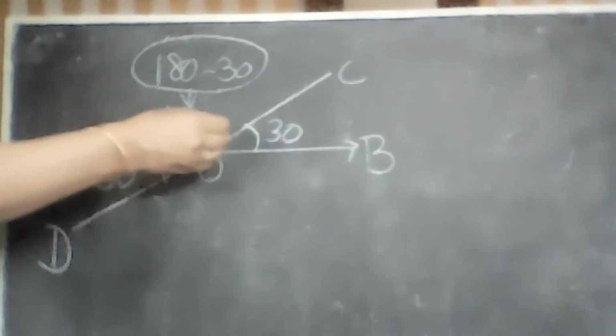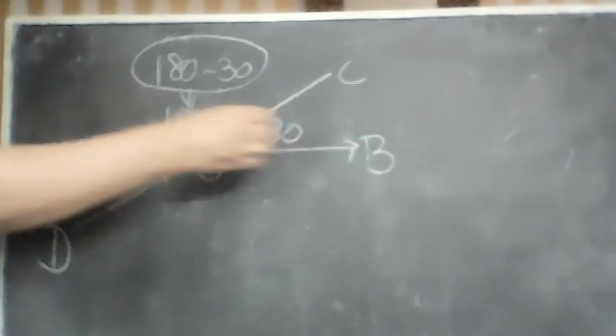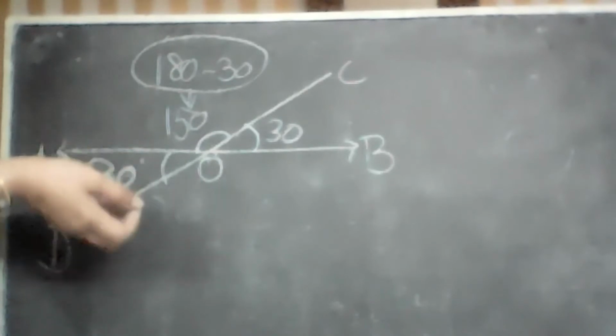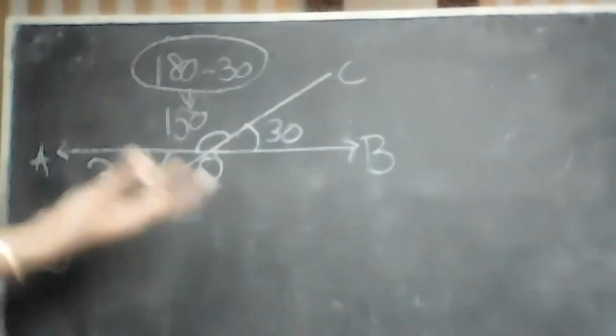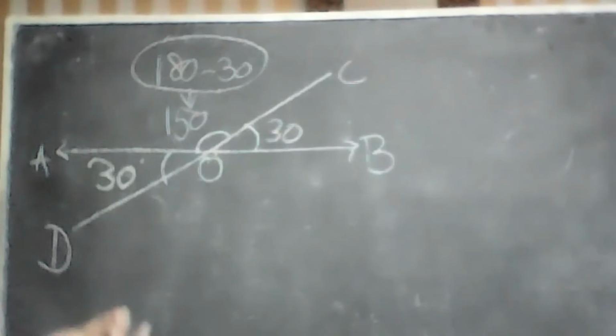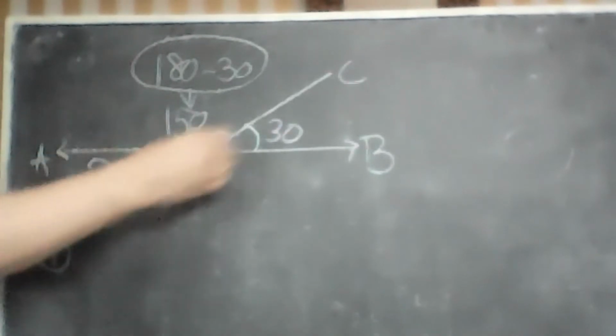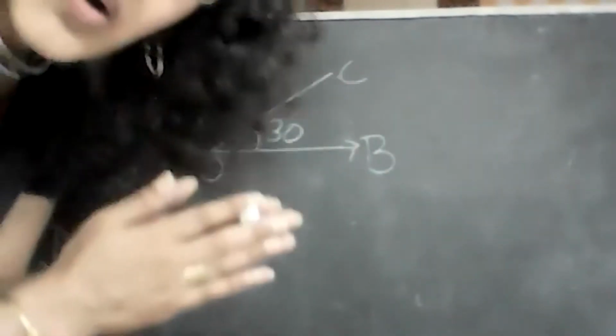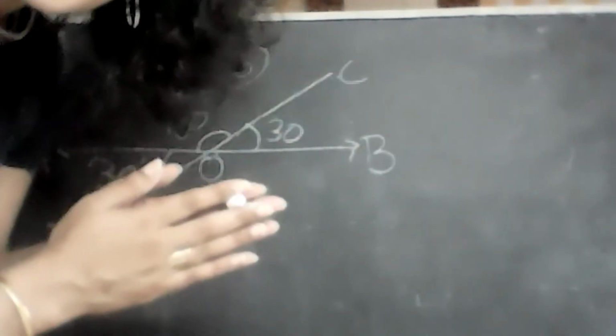Yes, ma'am. Why are we doing 180 minus 30 on this angle? It is a supplementary angle. Which are the two supplementary angles here? The two supplementary angles are angle AOC and angle COB. Thank you.